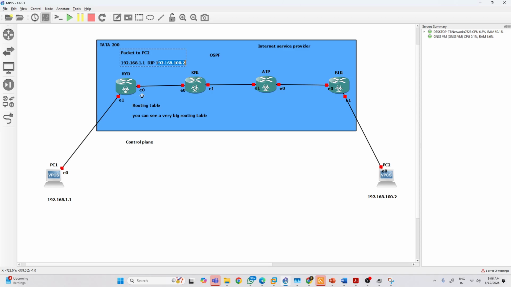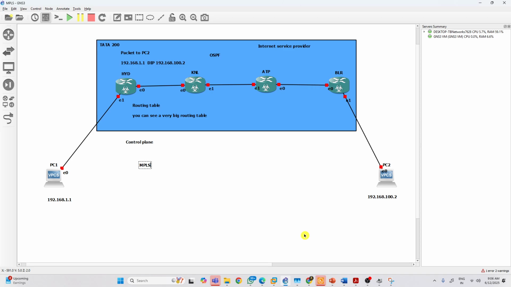This lookup will take a lot of time, right? Yes or no? In the route lookup, the processor will check each and everything, and the lookup will take a lot of time. There is a delay, right? Correct. So in service providers especially, that's why they introduced MPLS.